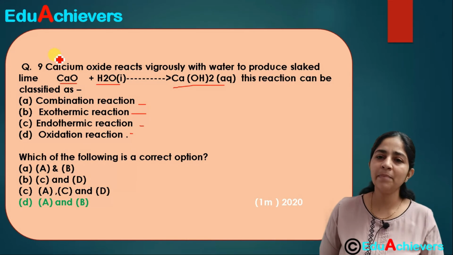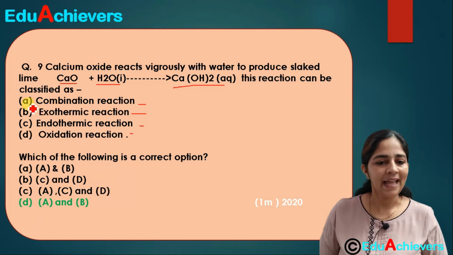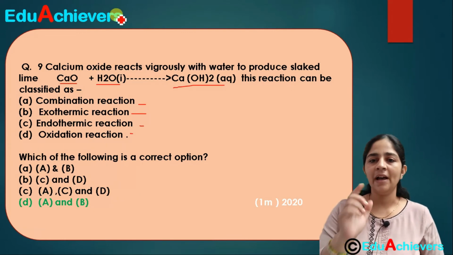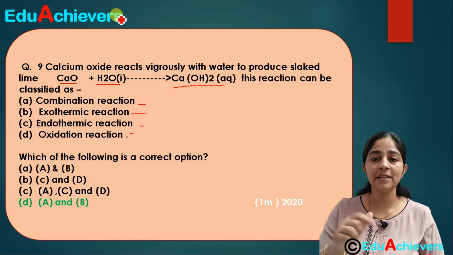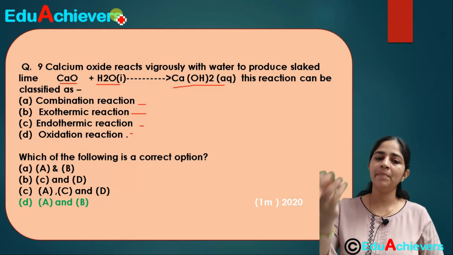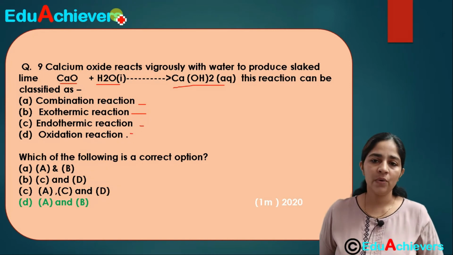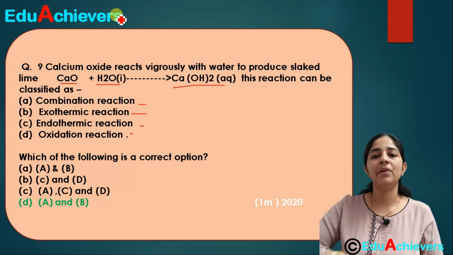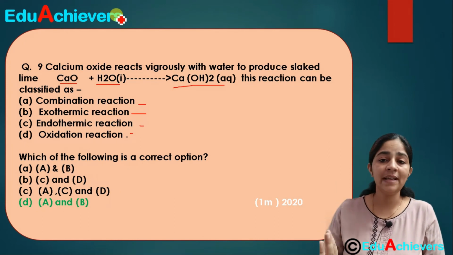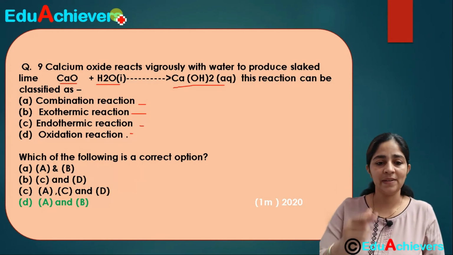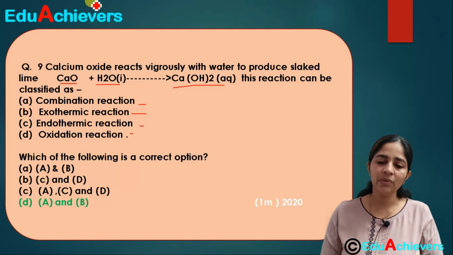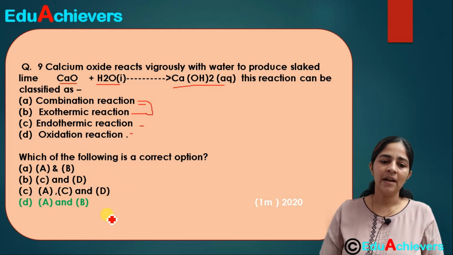Simply by looking at the reaction we can understand first that it is a combination reaction. That means A is a part of the answer. Second, if you have read about this reaction in the textbook carefully, then you can understand that when we pour water on quicklime or calcium oxide, heat is liberated. As heat is getting released, it is an exothermic type of reaction. So both A and B are the types of reaction taking place here. So option D is the correct one, which is A and B.